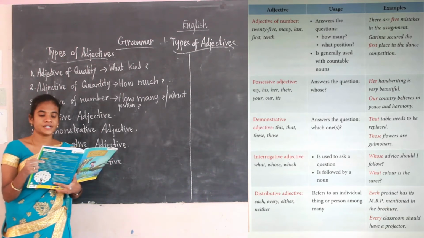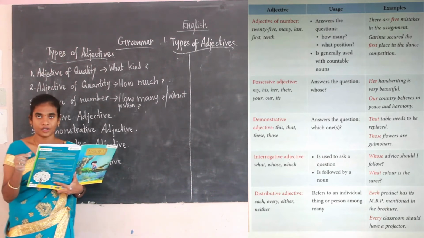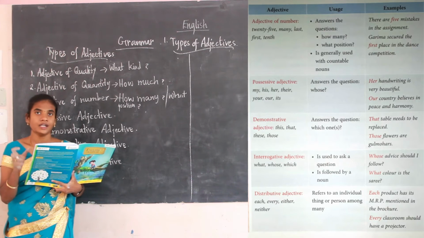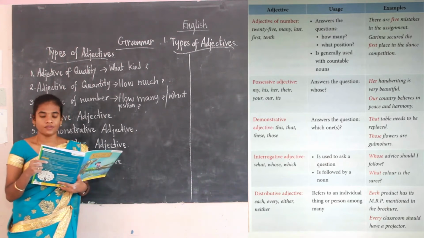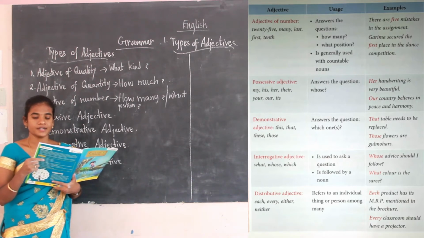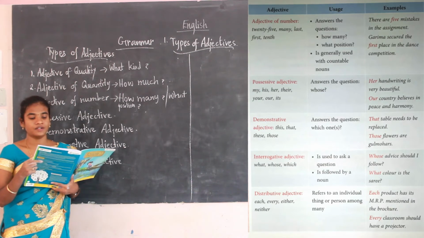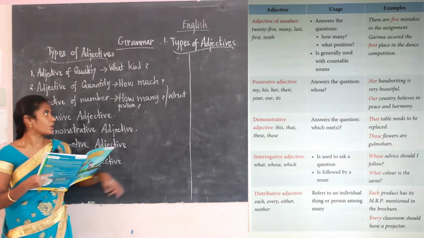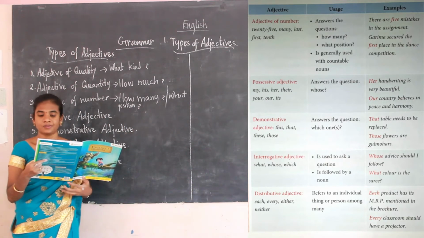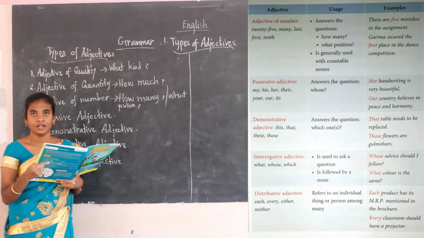The examples are: there are 5 mistakes in the assignment. The words written in red are the adjective of number. 5 is the adjective of number. Karima secured the first place in the dance competition. What position did Karima win?